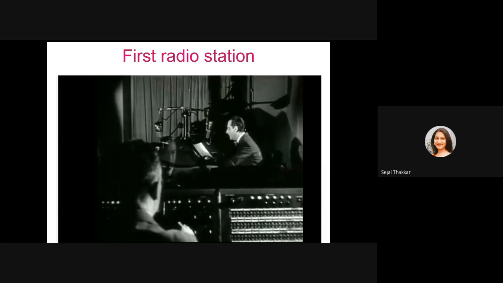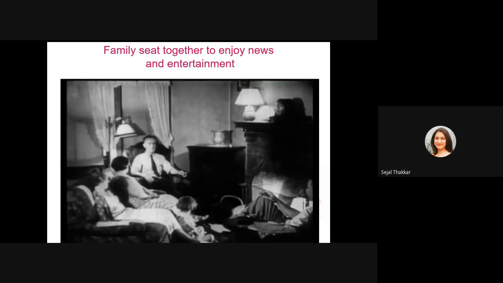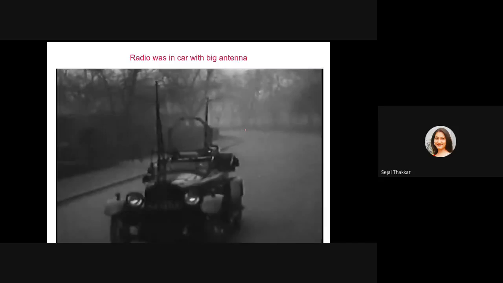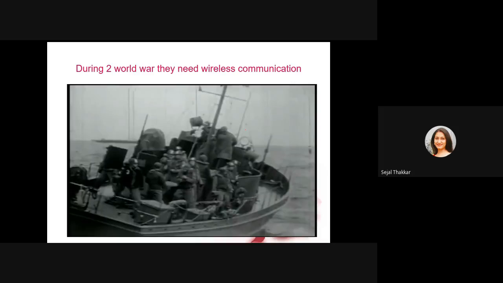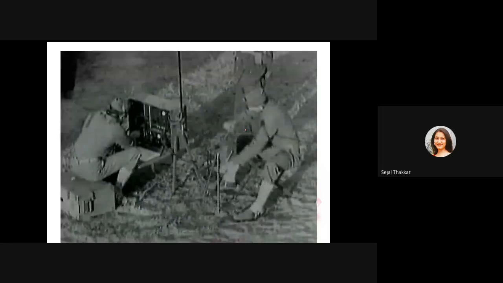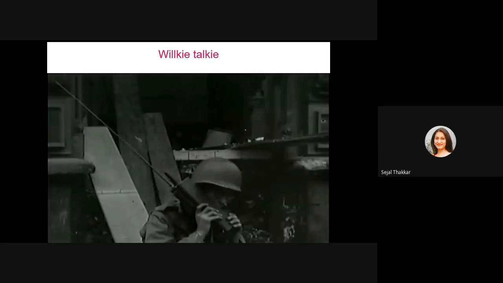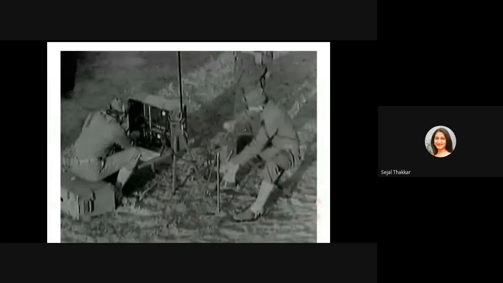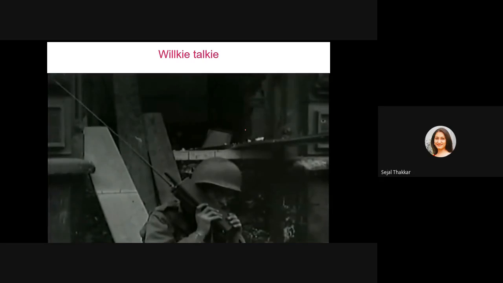After World War One, the first radio station was invented. Families sat together to enjoy the news and entertainment through the radio. At that time, radio was even installed in cars, but it had a big antenna. During World War II, there was a strong need for wireless communication. Radio was the main inspiration in the search for the phone, so they invented the mobile phone known as the walkie talkie.